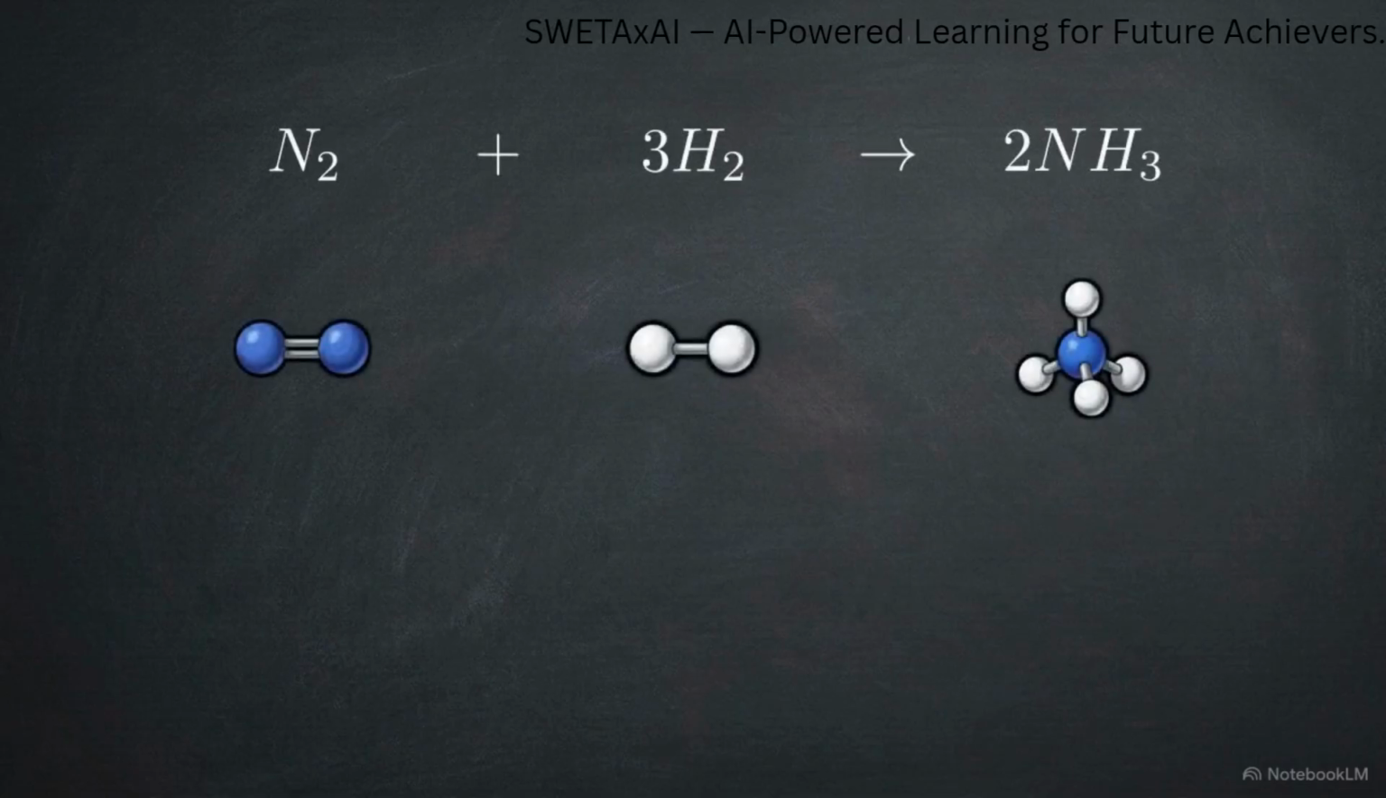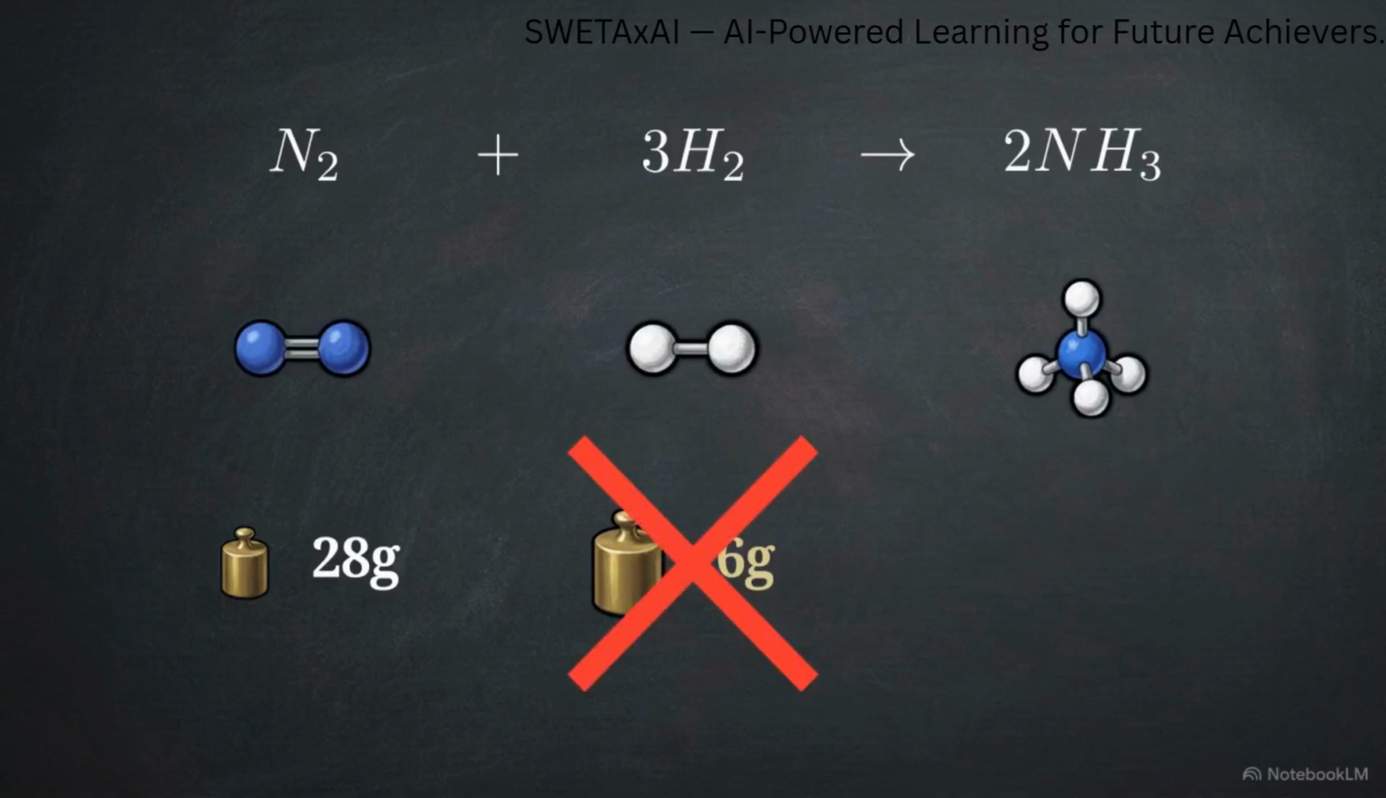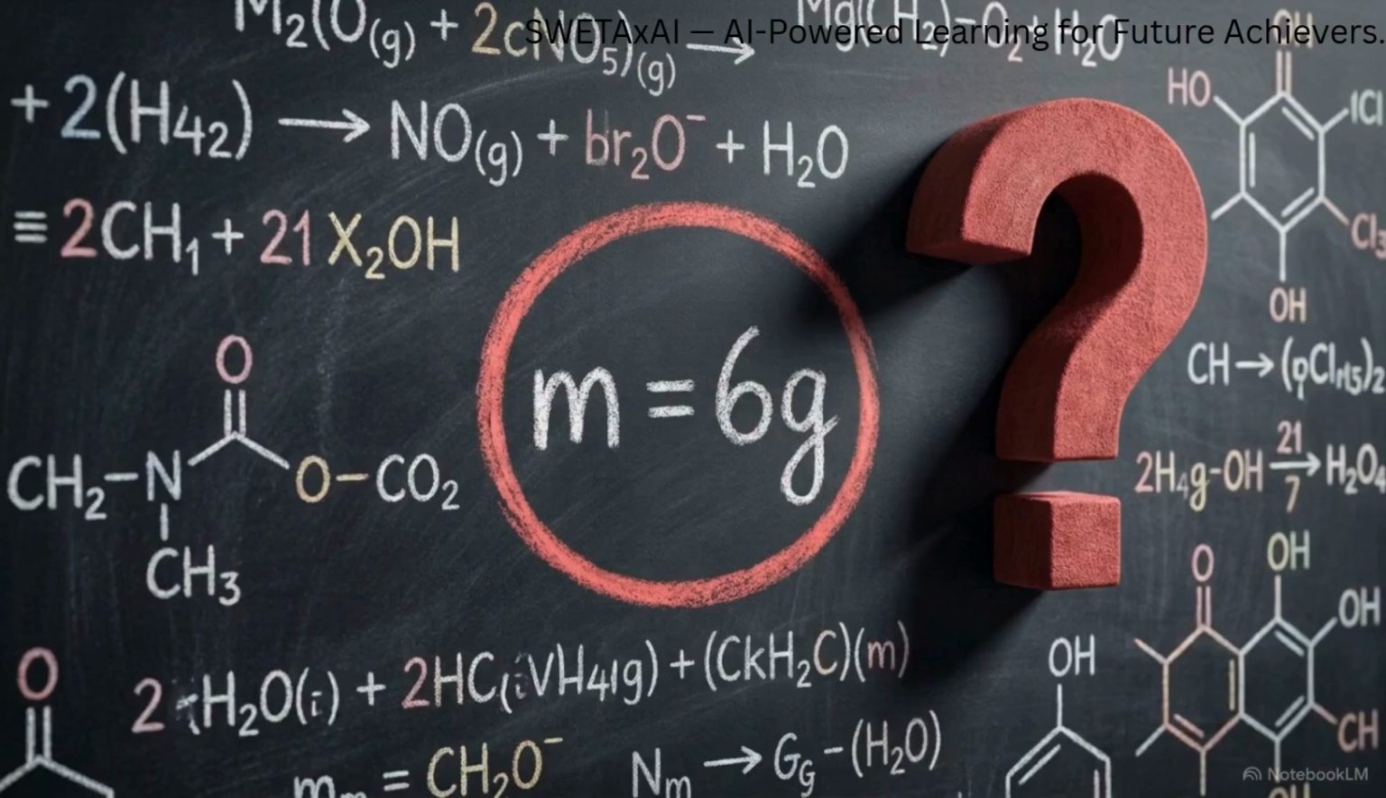Consider the Haber process for synthesizing ammonia. Here, we react 28 grams of nitrogen with 6 grams of hydrogen. Looking at absolute mass suggests hydrogen is the bottleneck because 6 is less than 28. That conclusion is entirely incorrect. Relying on given mass or absolute volume to evaluate a system is a frequent point of failure in JEE exams.